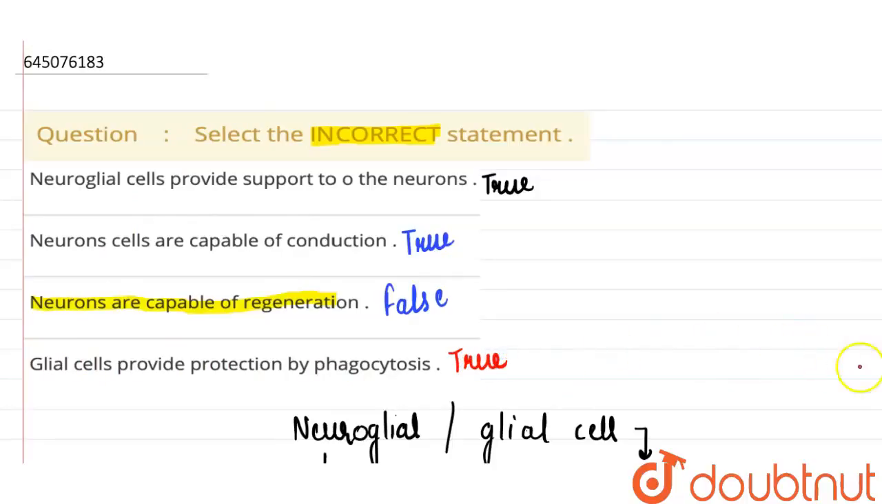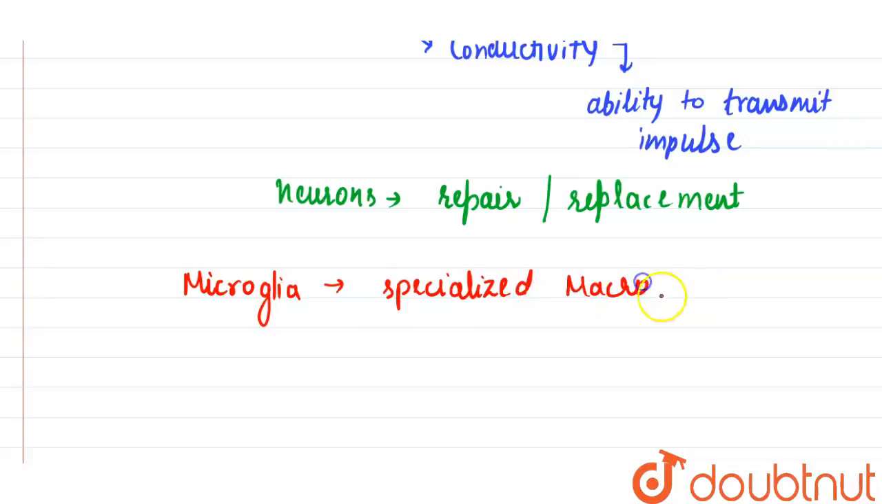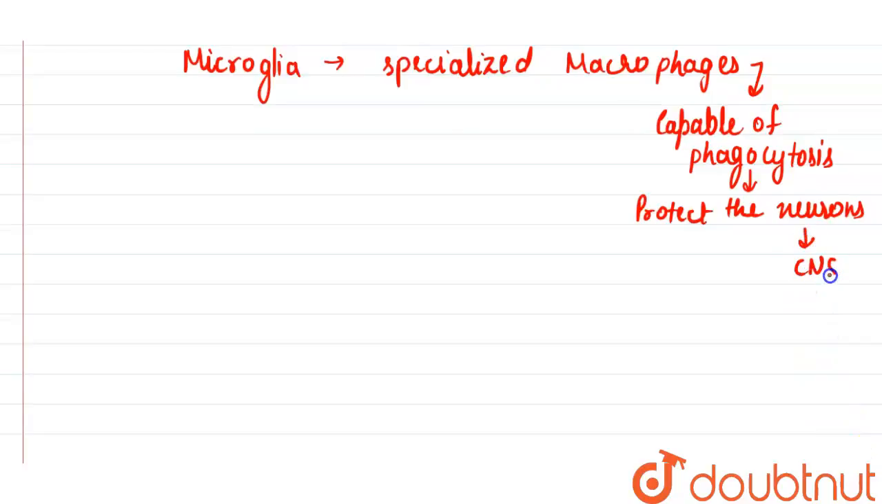Let's also discuss the last statement, which is glial cells provide protection by phagocytosis. This statement is true here. Why? Because we know that microglia are specialized macrophages, which are capable of phagocytosis, and they protect the neurons of the CNS. Therefore, this statement is also true here.